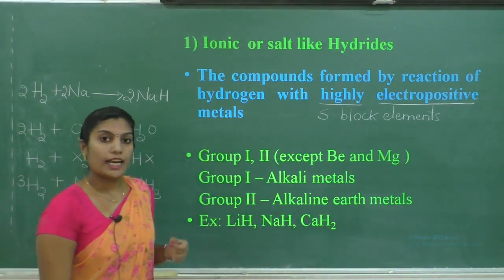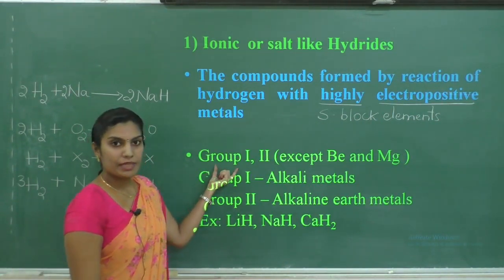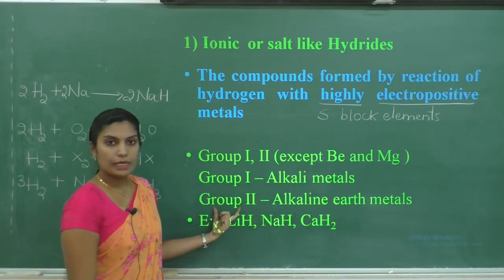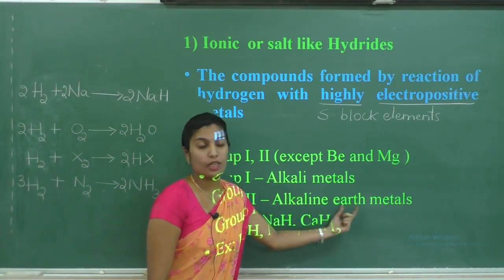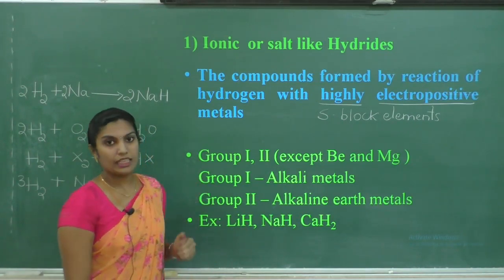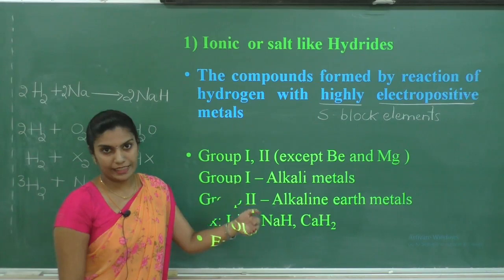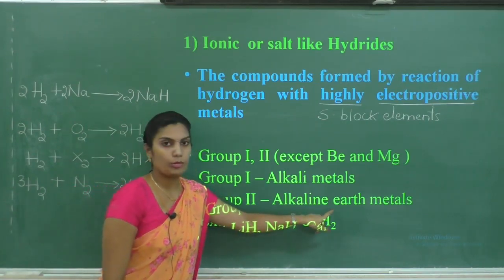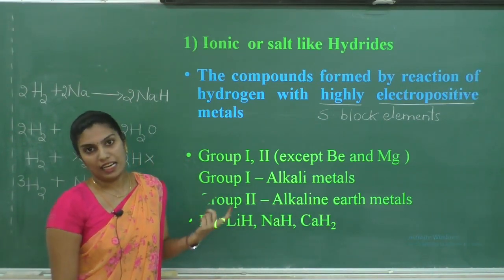Already you know that S block consists of two groups. Group 1 elements are called alkali metals. Group 2 elements are called alkaline earth metals. When hydrogen reacts with an alkali metal, it forms alkali metal hydrides. When hydrogen reacts with an alkaline earth metal, it forms alkaline earth metal hydrides.